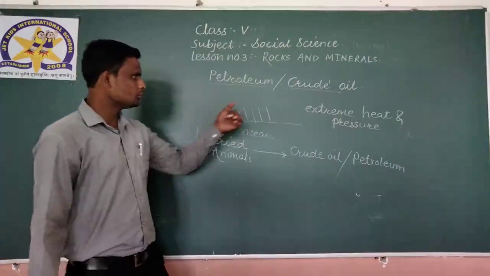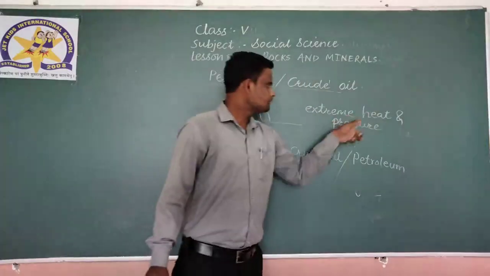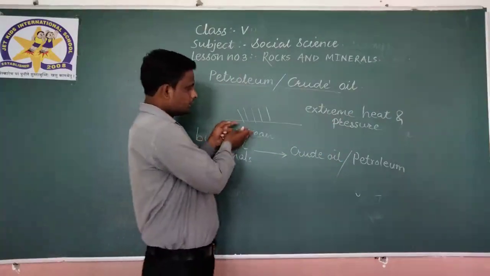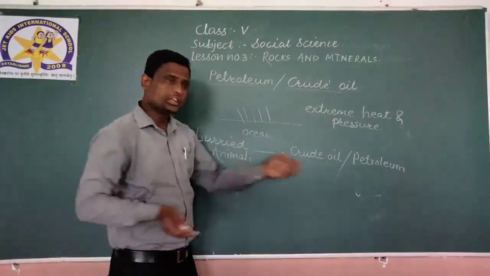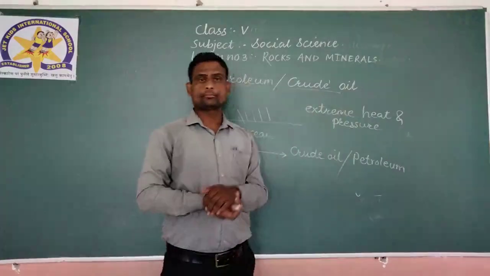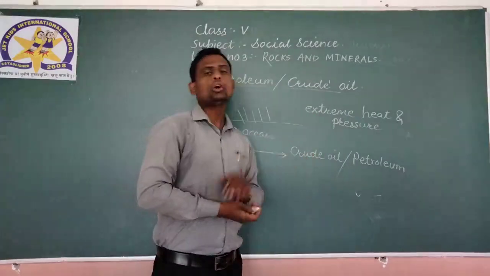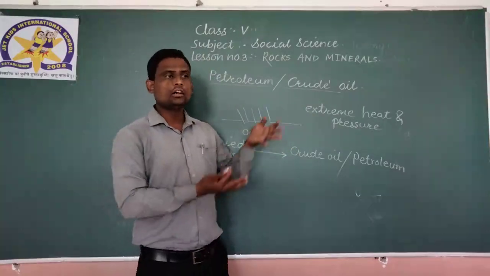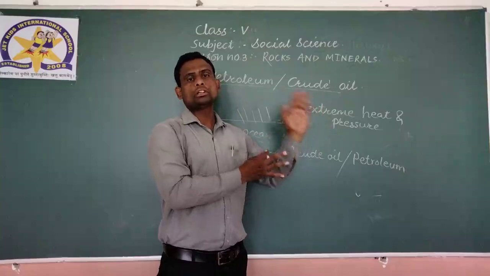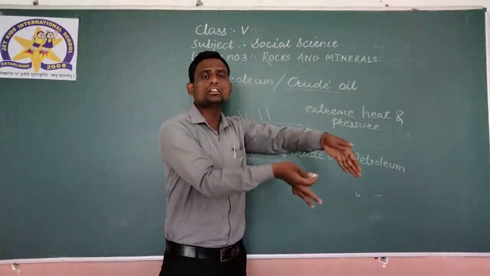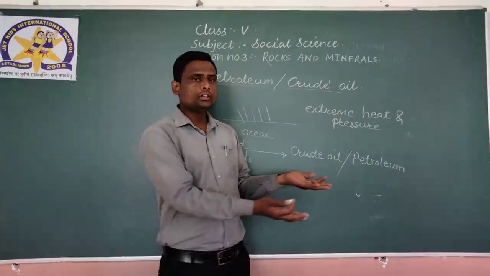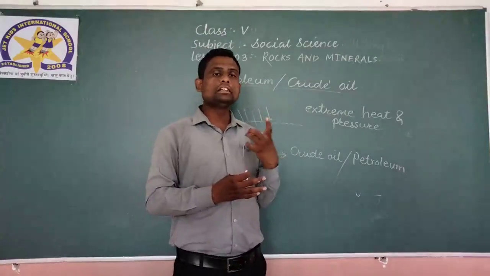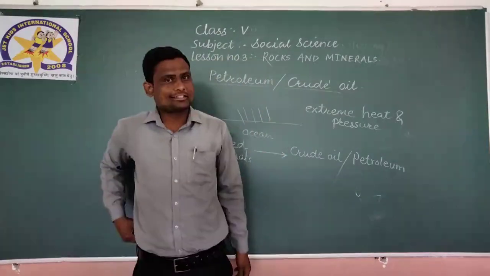So due to extreme heat and pressure, the buried animals changed into crude oil. Now this crude oil, where do we get it? We get this crude oil in the deep surface of the earth, which means inside the earth, and we get it by drilling method from oil wells.